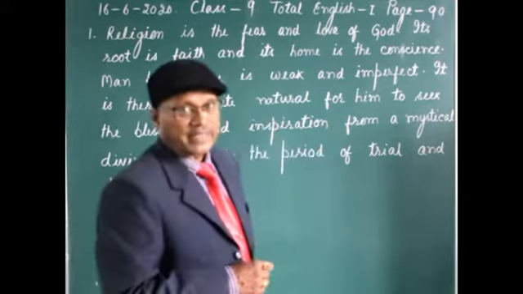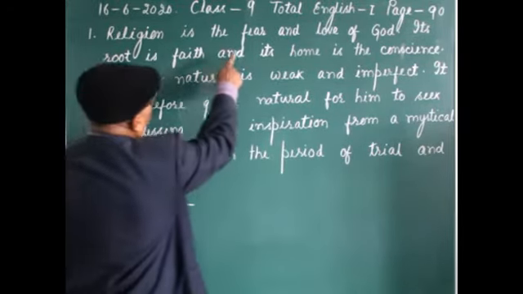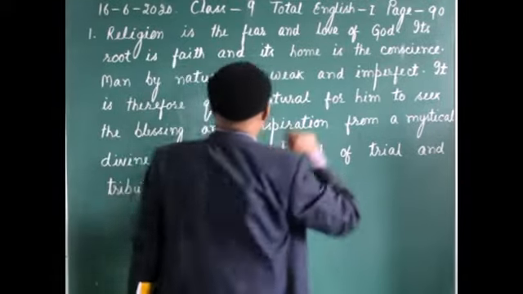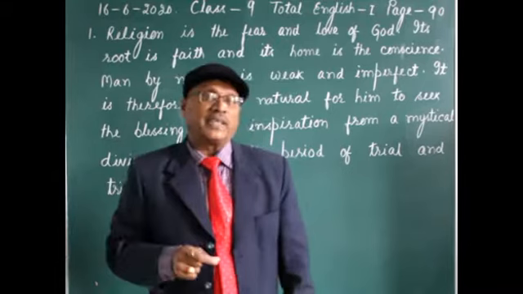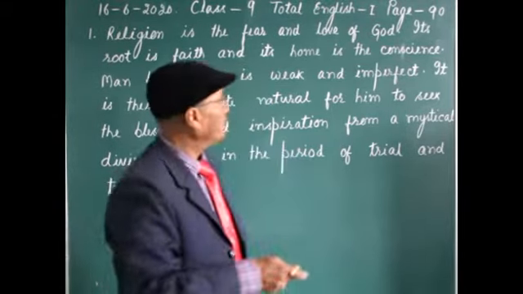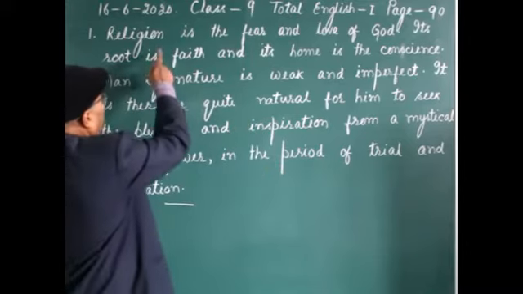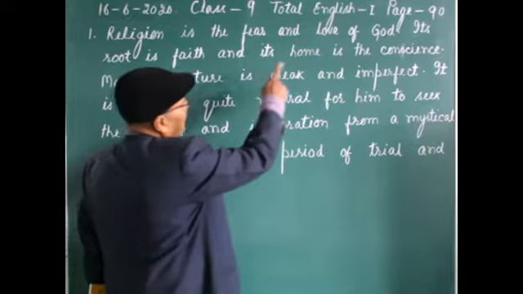See here, one passage. Religion is the fear and love of God. I have written just, for example, short, simple and effective sentences. A person must have fear and love of God.